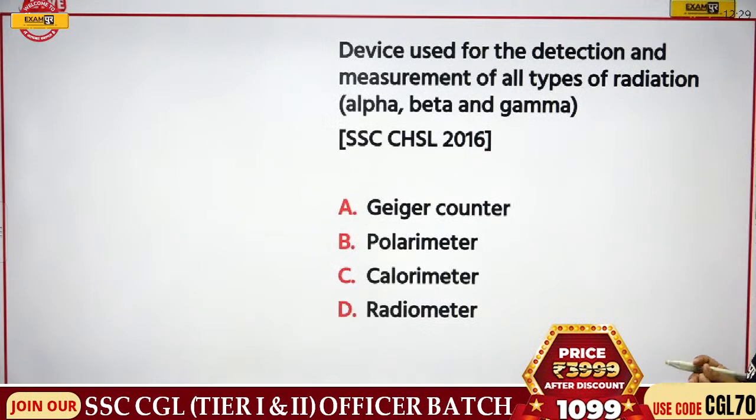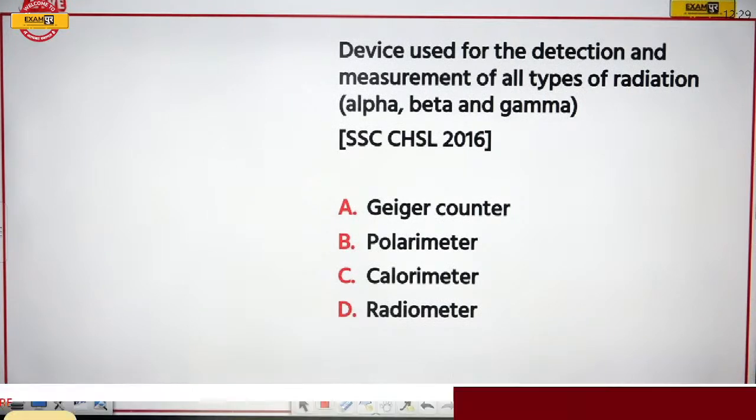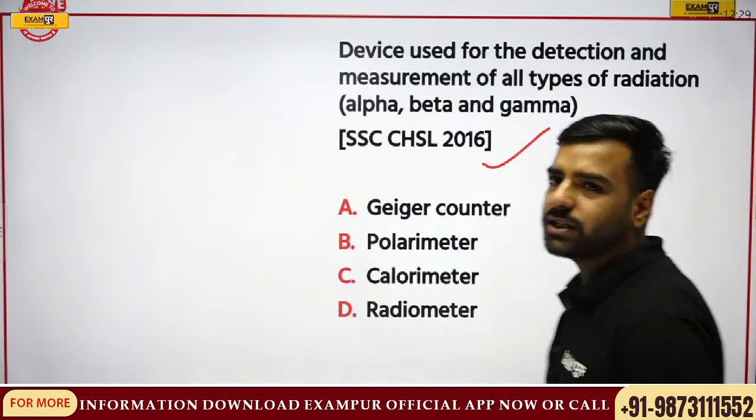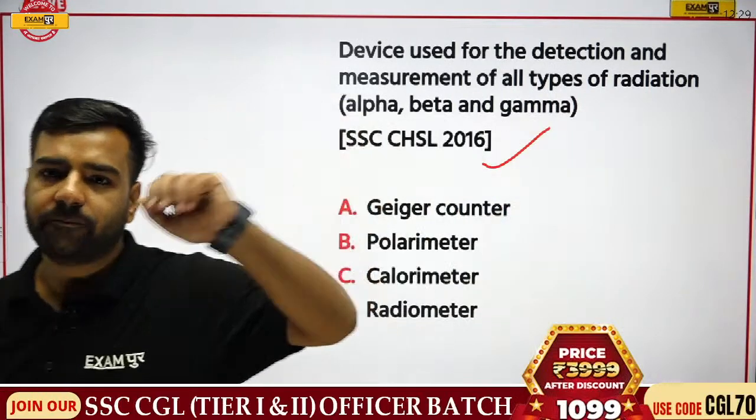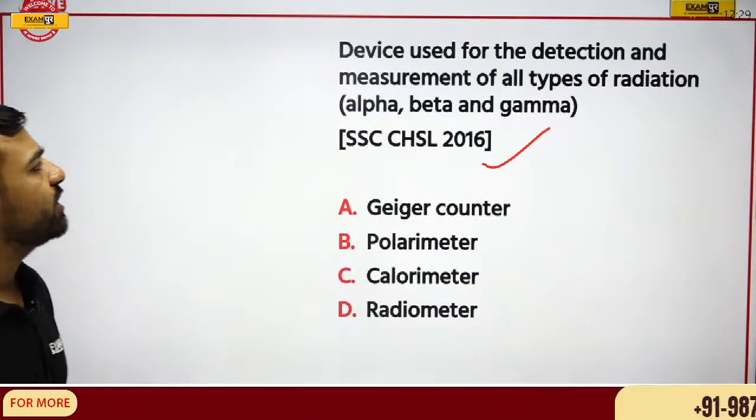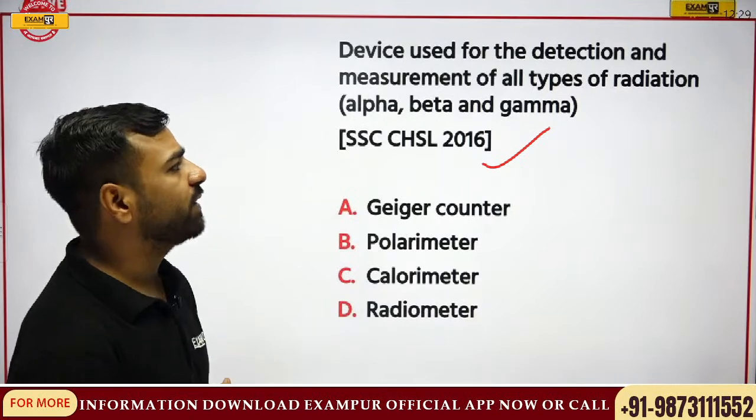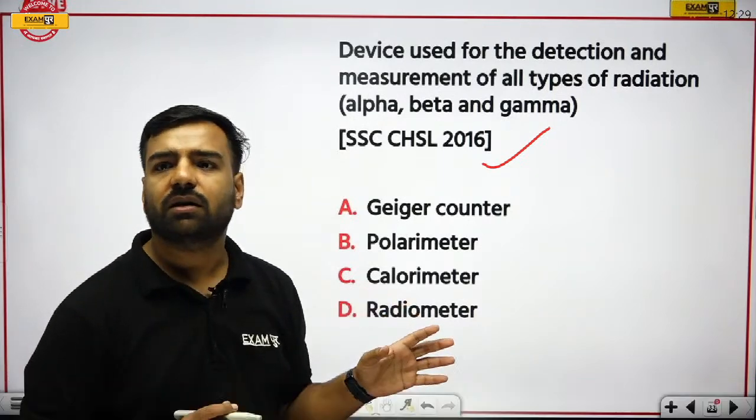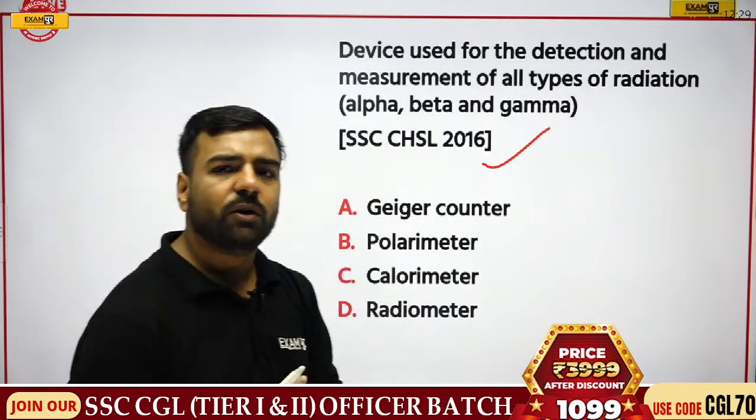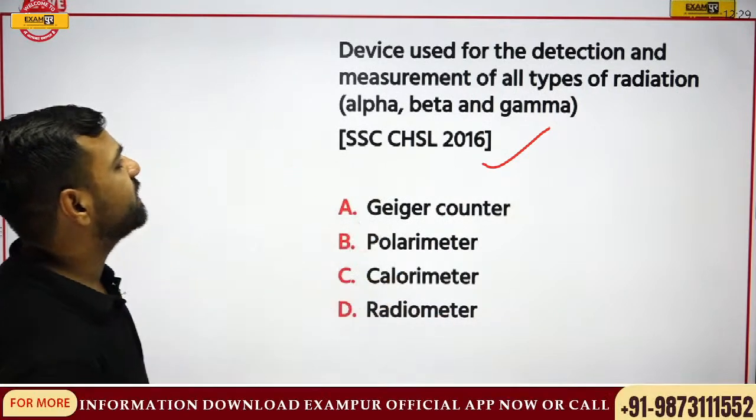Which device is used for the detection and measurement of all types of radiation, whether it is alpha, beta, or gamma? This is from CHSL 2016. What is going to be the correct answer? Chinmay, great, awesome. What about this question? Device used for the detection and measurement of all types of radiation. Yeah, Udbhav, absolutely correct. Awesome. I was talking about the measurement of radiations.